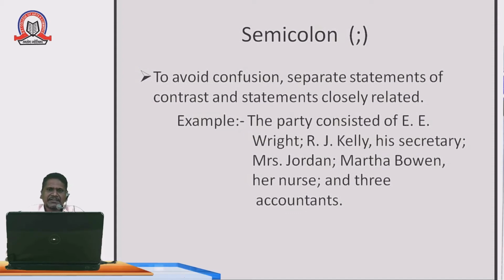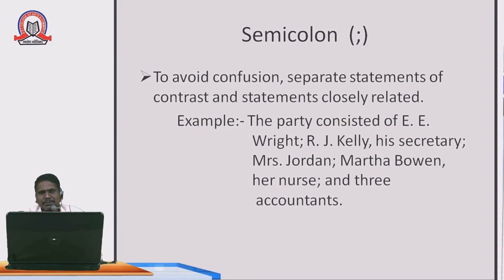See, if I read this sentence without using the semicolon, there will be a jumble in reading. And if you are not using the semicolon in writing, whatever message you want to get to the other person, that person cannot understand your message. To convey your message in a meaningful way, the semicolon should be used. In this example, after "his secretary," it means E.E., R.J. and his secretary are one group. After one person group we should give a semicolon.